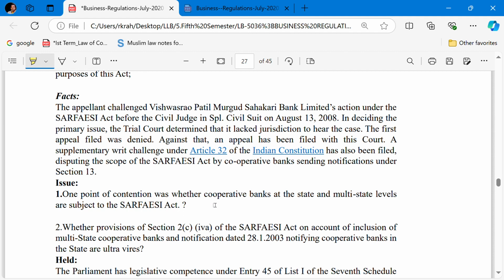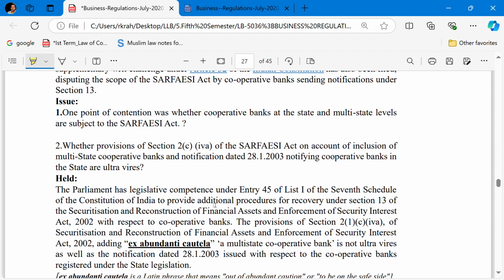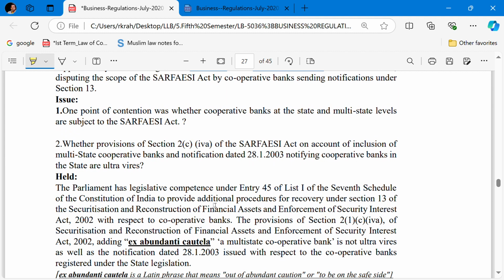Whether the cooperative banks at the state or the multi-state levels are subject to the provision of the Act. It was held that the Parliament has the legislative competence under Entry 45 of List 1 of the 7th Schedule of the Constitution to provide the additional procedures for the recovery under Section 13 of the Securitization and Reconstruction of Financial Assets Act with respect to the cooperative banks.